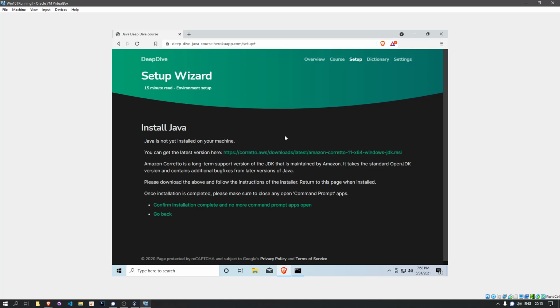with the Amazon version. Amazon maintains their own version of the JDK, and they just happen to have a very easy install process for the whole JDK setup. So that's basically what I suggest to use. You can use whatever JDK you want. You can actually look up the OpenJDK and install that one yourself.